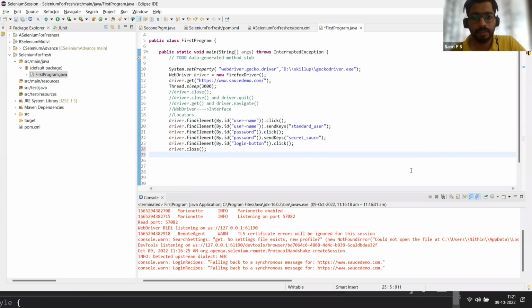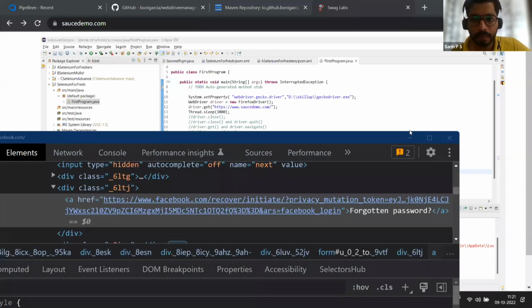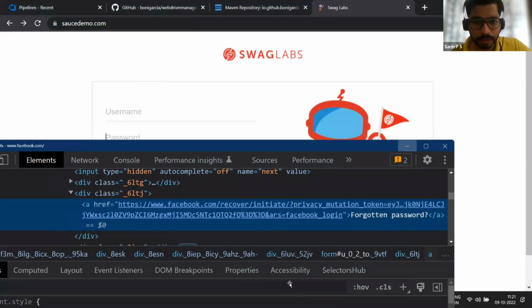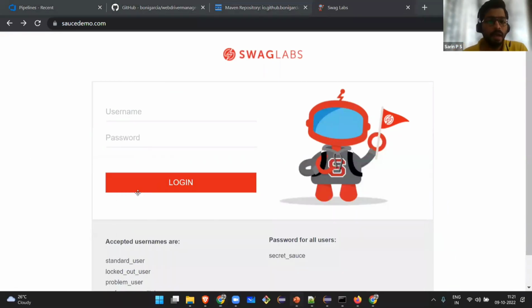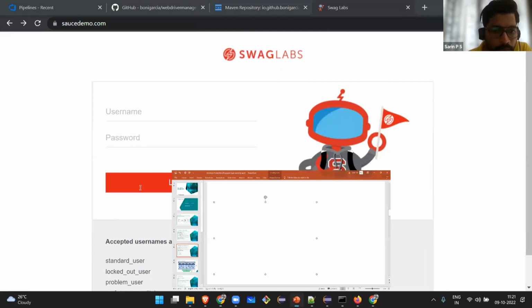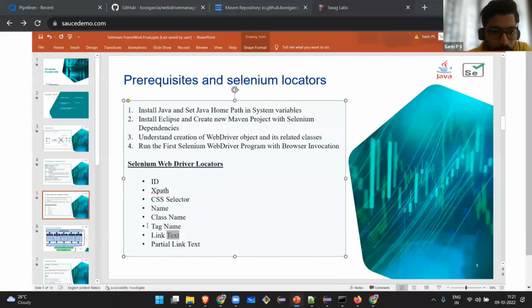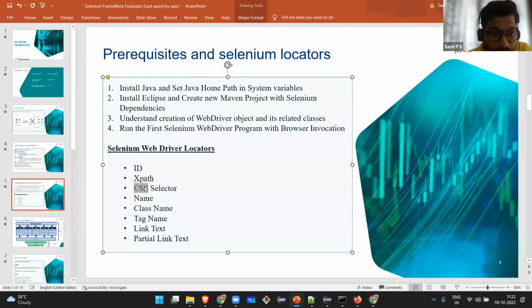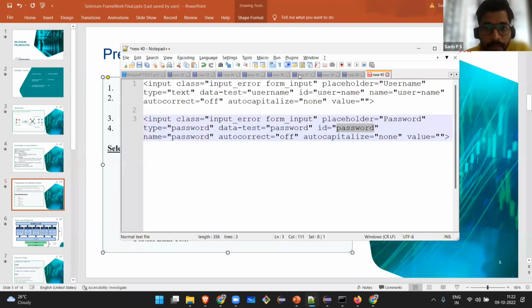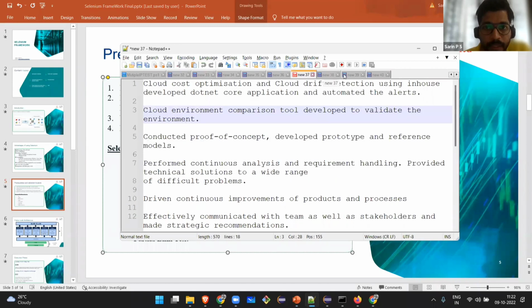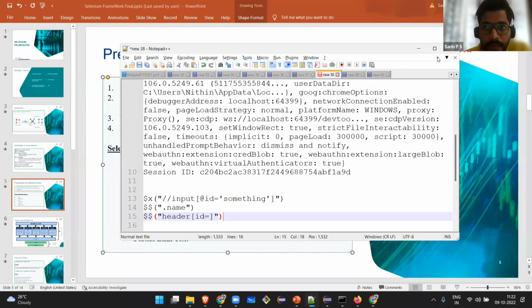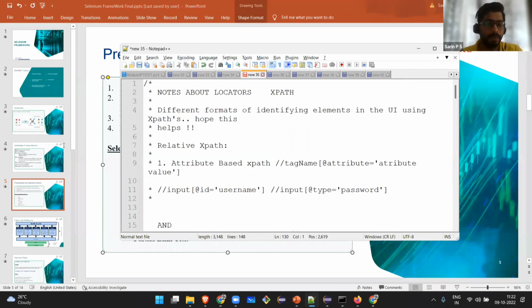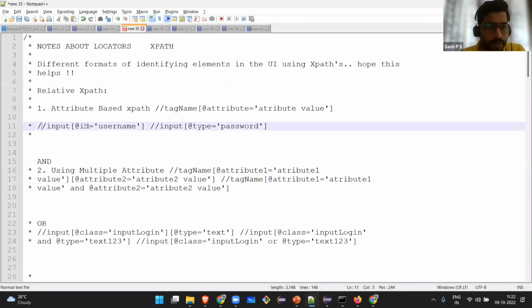The remaining locators I can go through if you want, but I don't have enough time for that. I just need to jump to the next slide. You can brush up on what CSS selector and XPath are. I have the notes here for XPath. There are a good number of ways of writing different XPaths. These are the notes of XPath. How to write XPath: slash, tag name, attribute, value. This is the format of writing XPath.